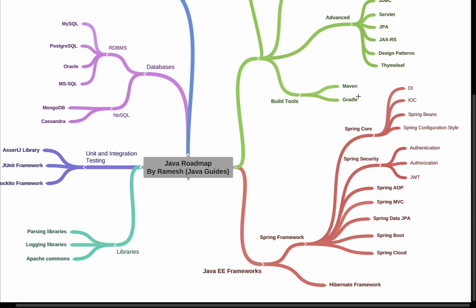Well, once you learn Spring Core fundamentals, then go ahead and learn Spring Security. Well, Spring Security is basically a de facto standard to secure your web applications and RESTful APIs in Java. Alright, and Spring Security provides out-of-the-box implementation for authentication and authorization. Alright, and also learn JWT token based authentication. Okay, so Spring Security is very important, guys, to secure your web applications and RESTful web services. So go ahead and learn Spring Security.